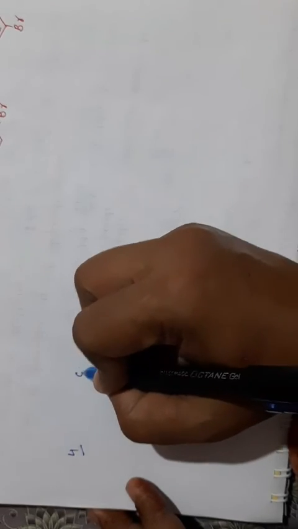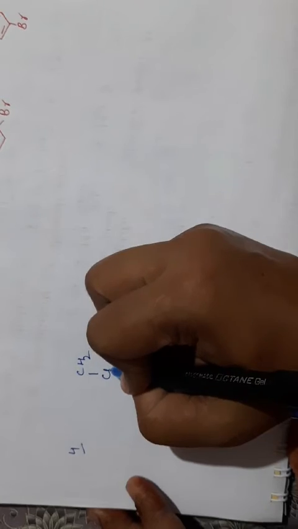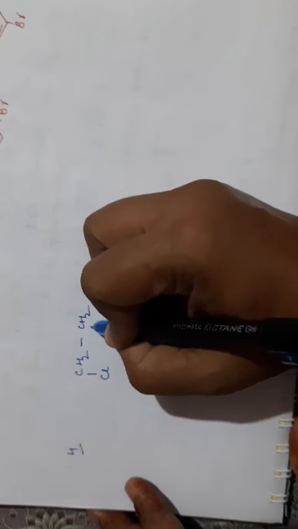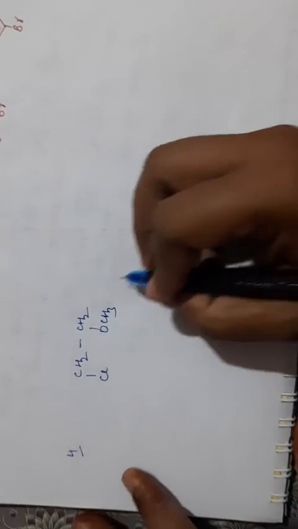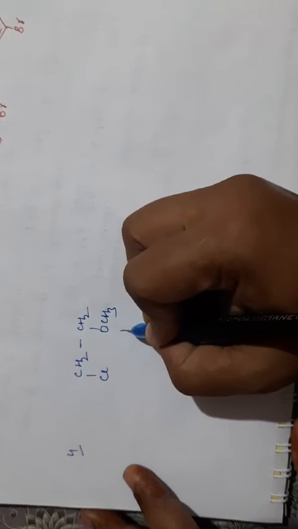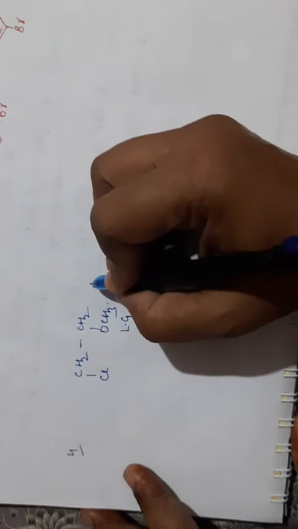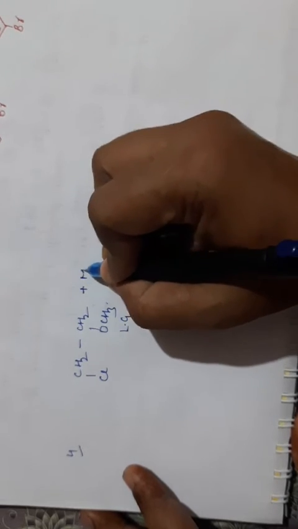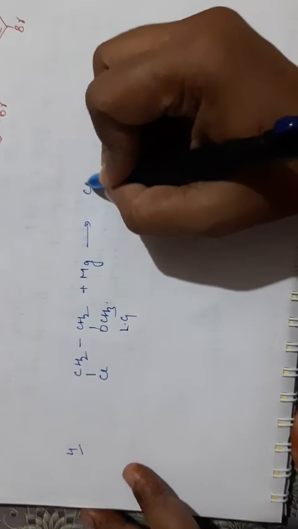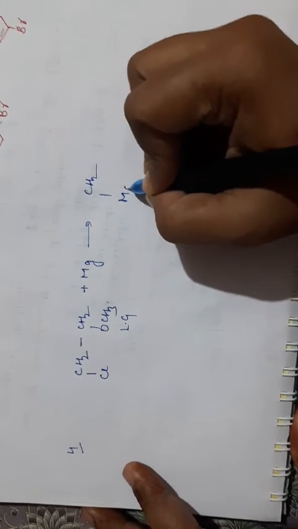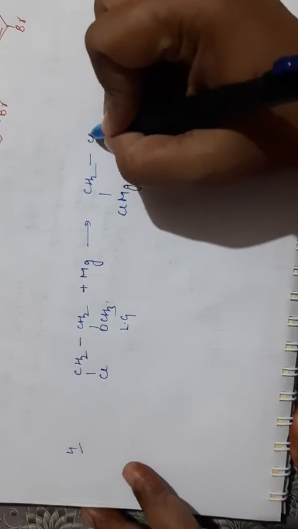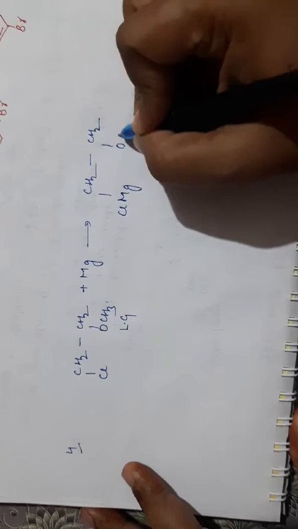Now the fourth one is if there is a good leaving group in the compound, like CH2Cl is present here, then CH2OCH3. This is a good leaving group. If a good leaving group is present at the adjacent position and you are forming the magnesium halide, what will happen? It will form initially MgCl, CH2OCH3.